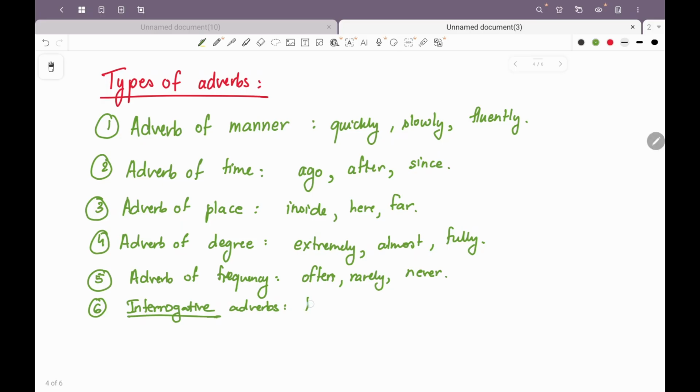For example, how, where, why are examples of interrogative adverbs. So identify if the word is replacing a noun. Is it giving more information of a noun or a pronoun, or is it giving more information about the verb or an adjective or an adverb? Right? Last is a relative adverb.